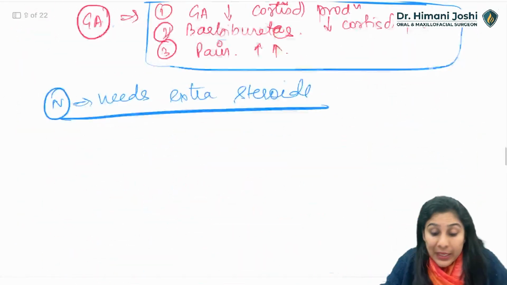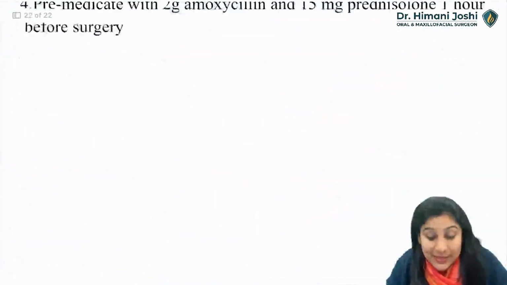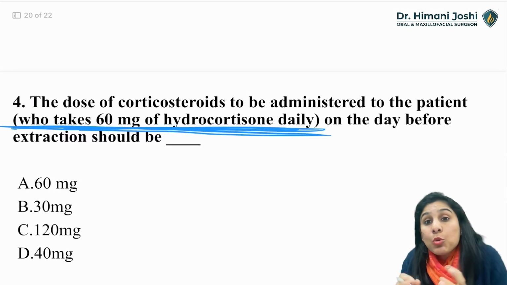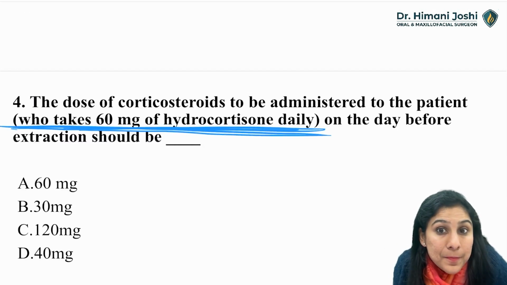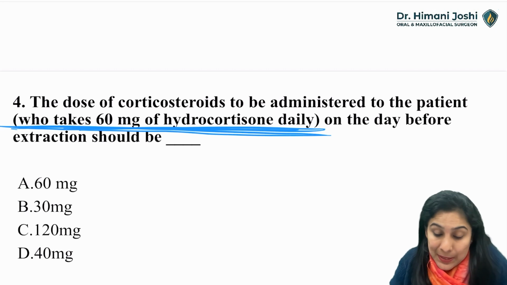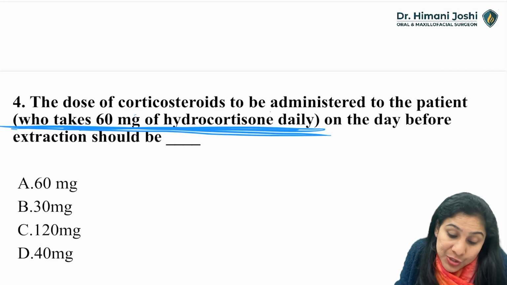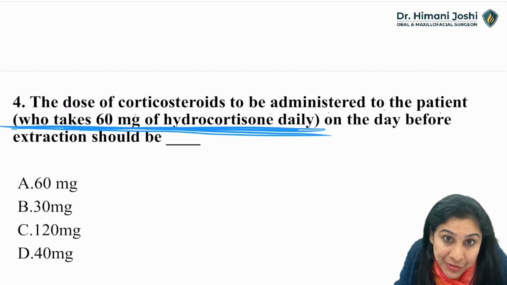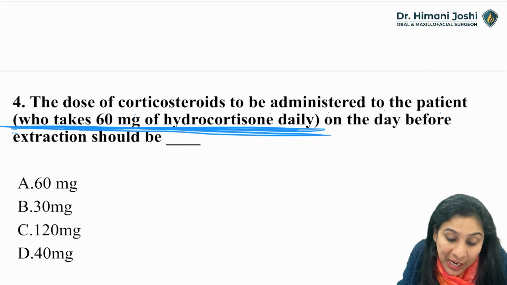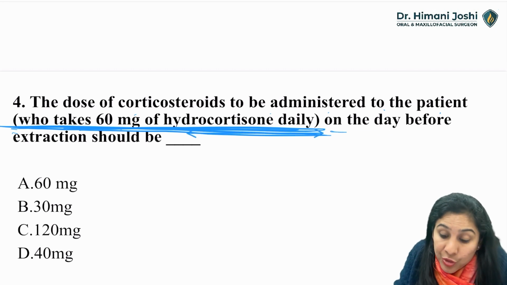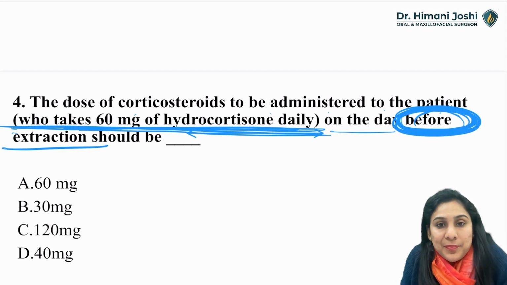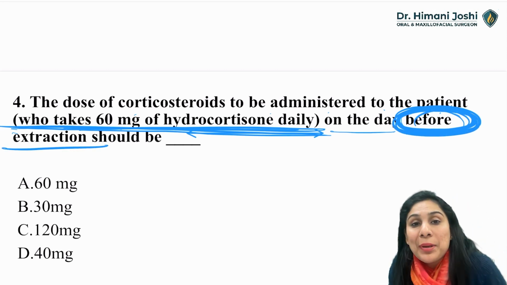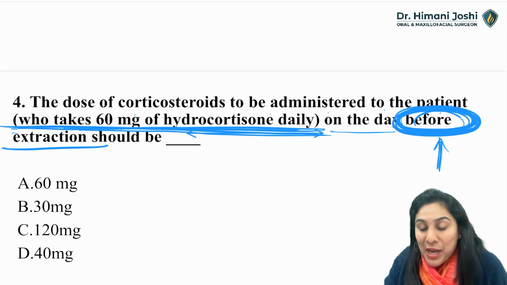So definitely his body, his HPA axis is suppressed. So he will need more steroids. Right? So how much more will he need? Read the question properly. The dose of corticosteroid to be administered to a patient who takes 60 mg hydrocortisone daily on the day before extraction. Why will you supplement steroid before extraction?